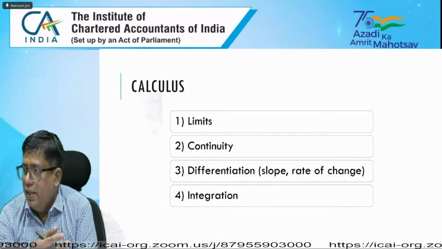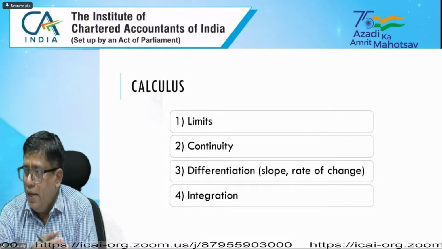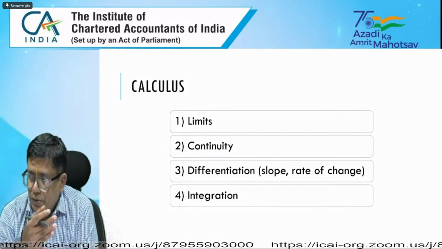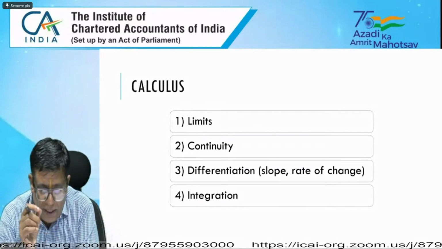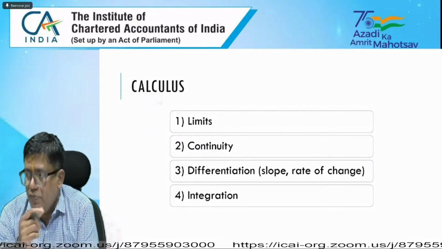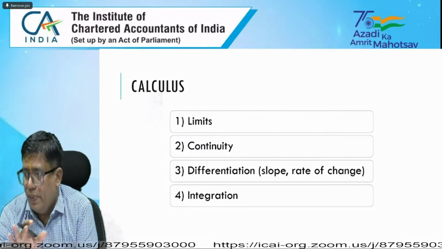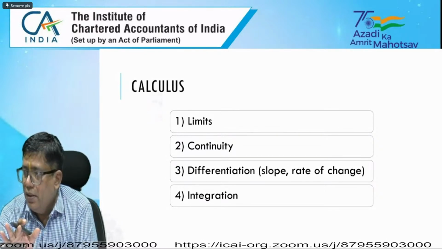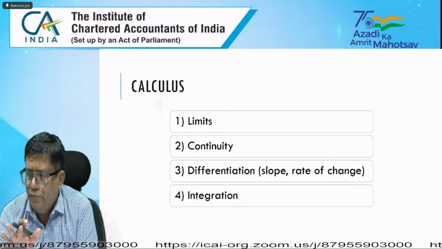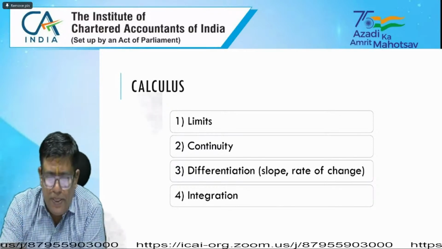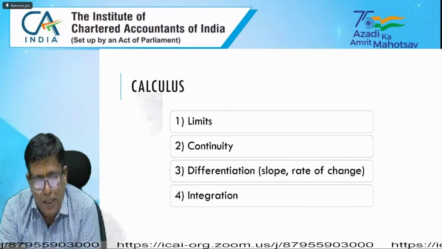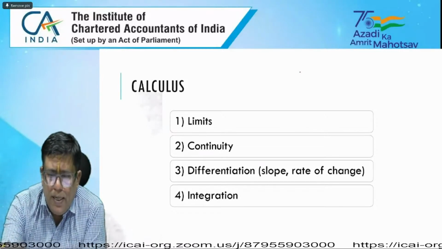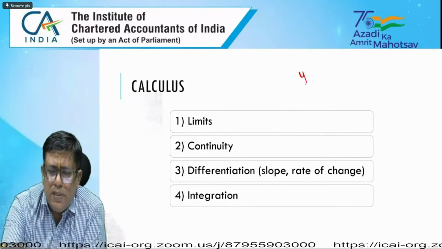Okay, sir. So limits and continuity are just the foundation for that. Understand my point? That is the basic foundation for understanding differentiation. Here algebraic equations are also given.